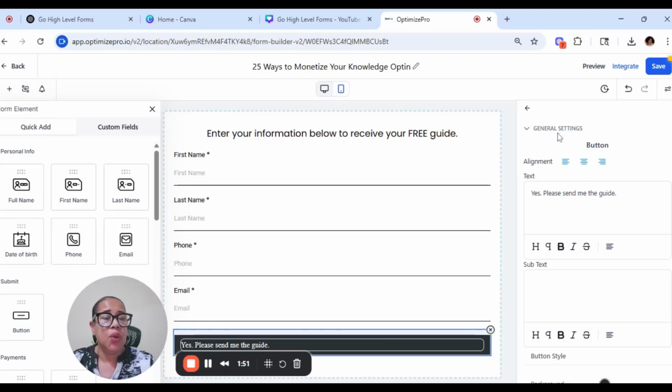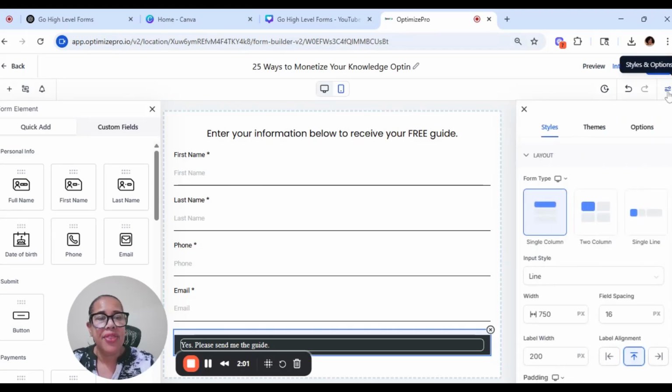Ideally, you would think it would be over here in the general settings, but it's not. It's actually buried under style and options. So you click on this and you can change the style, you can change the theme of the form, but you really want to go over here to options. I don't know why they have it buried here, but for some reason it is.